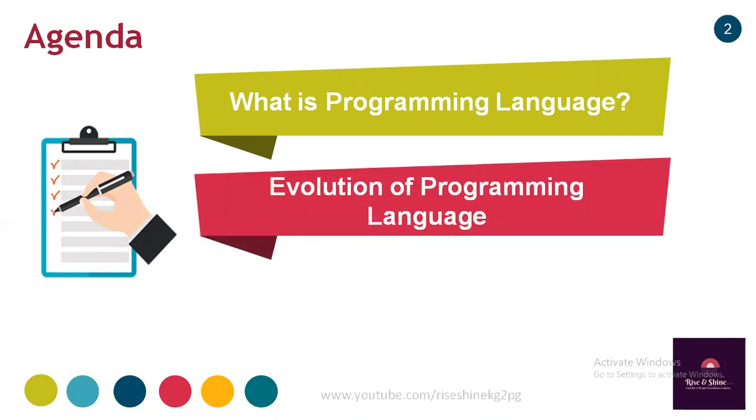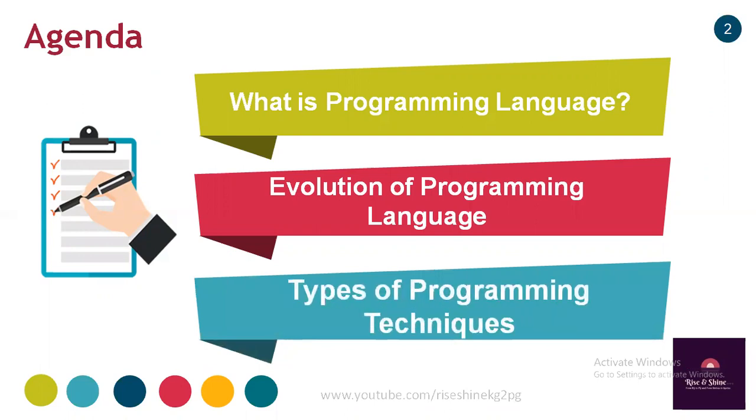Then we will discuss in detail the evolution of programming languages, how these programming languages evolved since the inception of the computer. And this session concludes with the list of programming techniques followed by all these programming languages evolved since the Babbage computer.